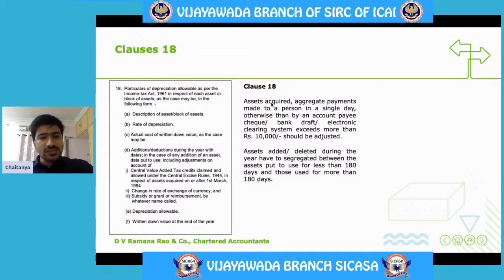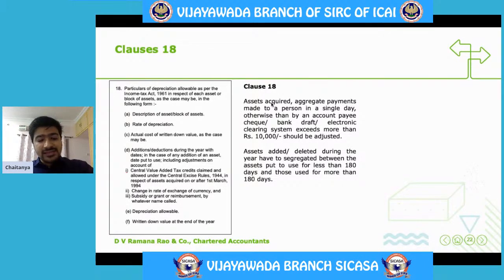See, point 1 says assets acquired, aggregate payment made to a single person in a single day other than by way of account payee cheque or bank draft exceeds rupees 10,000. Say what if I have purchased a computer, say worth 50,000, for which I have paid in cash. In that particular case, for this particular asset, depreciation will not be allowed. So you are not supposed to claim depreciation for this asset.